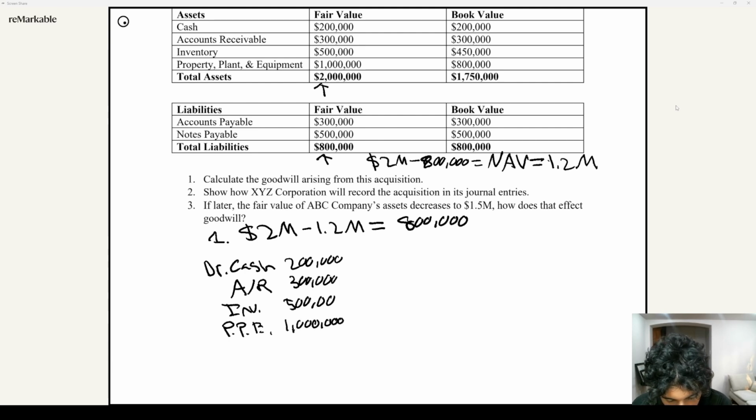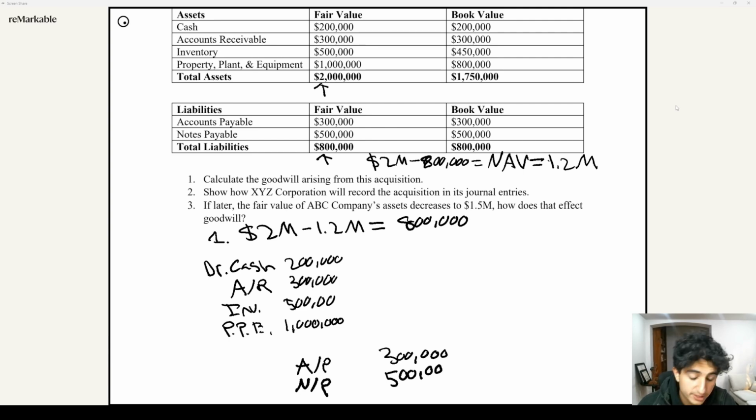Now, we also acquired some accounts payable and some notes payable. So we got to credit these. Sorry, credit the AP, and also credit the notes payable. That was $300,000 for accounts payable and $500,000 for notes payable. Now we're missing some accounts. What are we missing? Remember, we purchased this company for $2 million. We need to record that, so we're also going to credit cash to reduce it by $2 million.